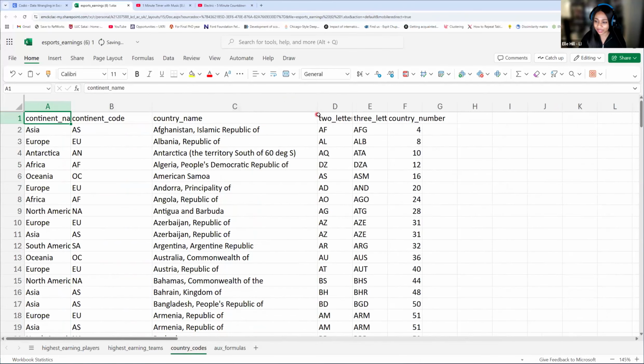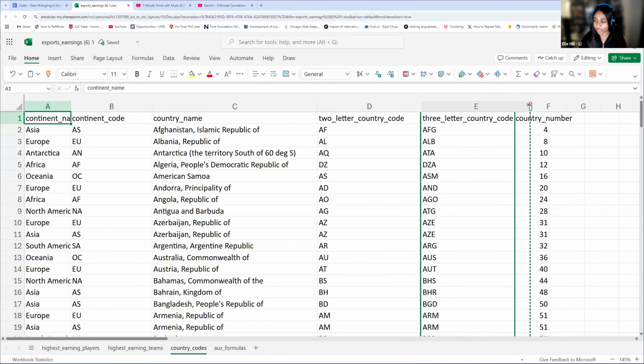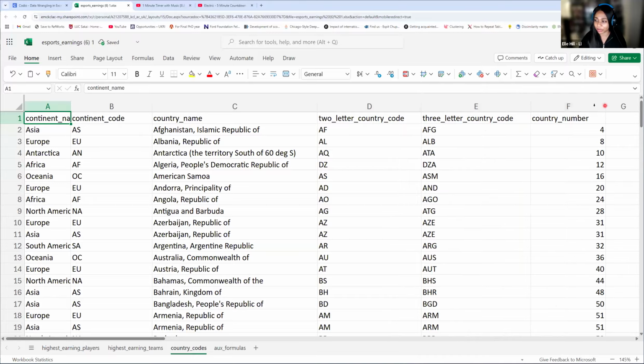Let me expand it so we see all of that. We have a 2-letter country code, and we also have a 3-letter country code, as well as a country number. So just expanding these so you can see them. So it's good to understand our data a little bit before we dive right in. And this formula sheet is going to be for practice for our text functions. So we aren't going to worry about this right now, but we'll come back to it.